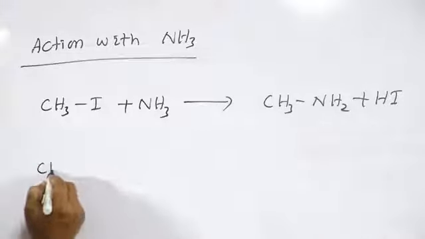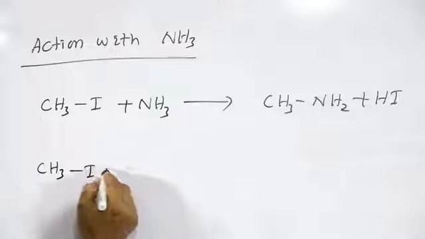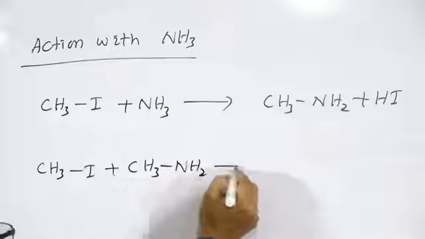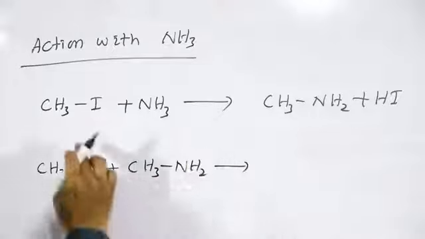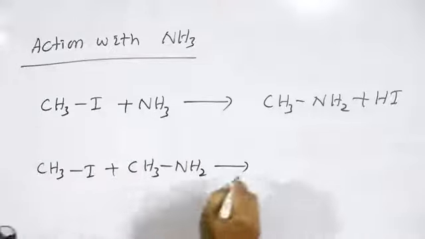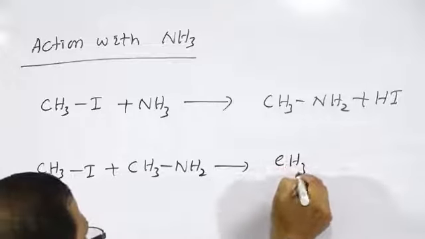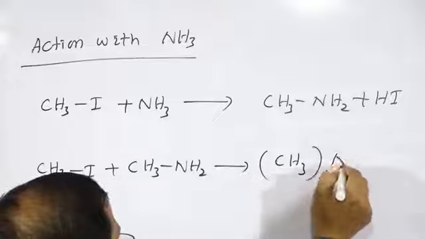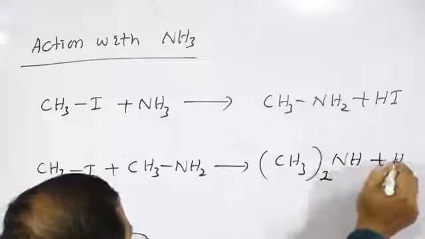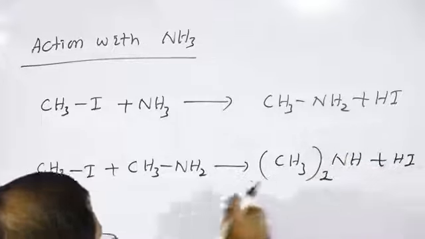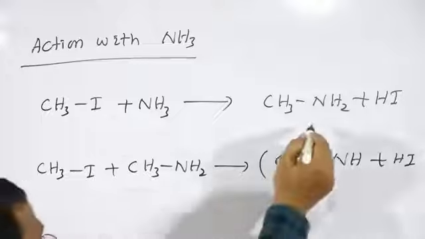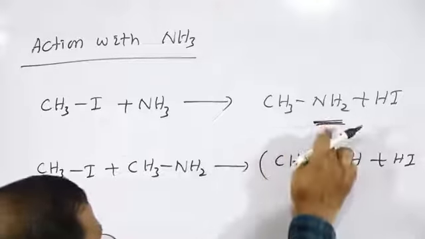Again, CH3I reacts with the primary amine, CH3NH2, if you have taken an excess amount of the alkyl halide. Then there is the formation of (CH3)2NH plus HI. That is (CH3)2NH plus HI. There is the formation of the secondary amine. So why is this treated as a secondary amine?